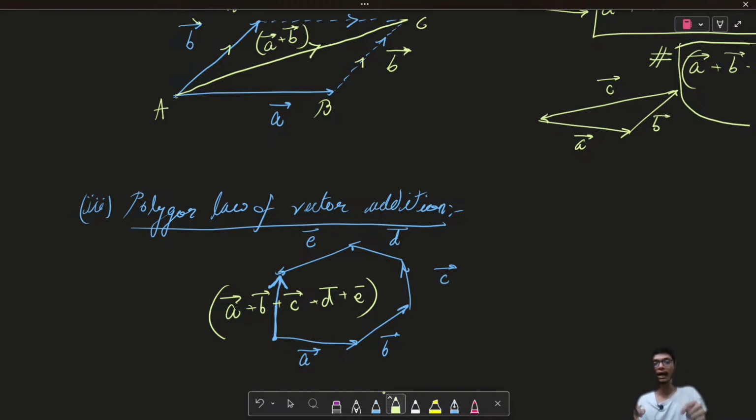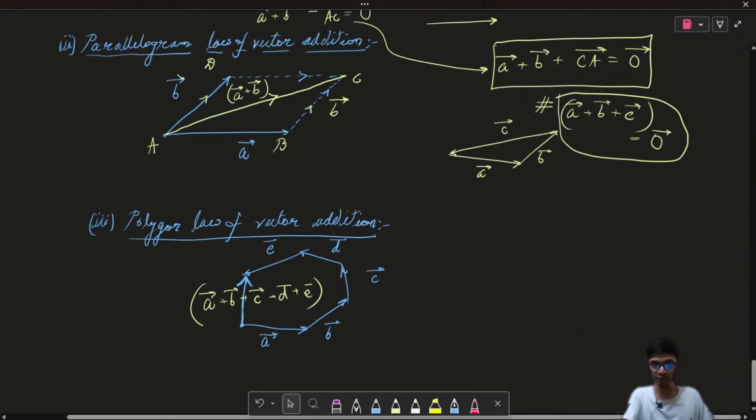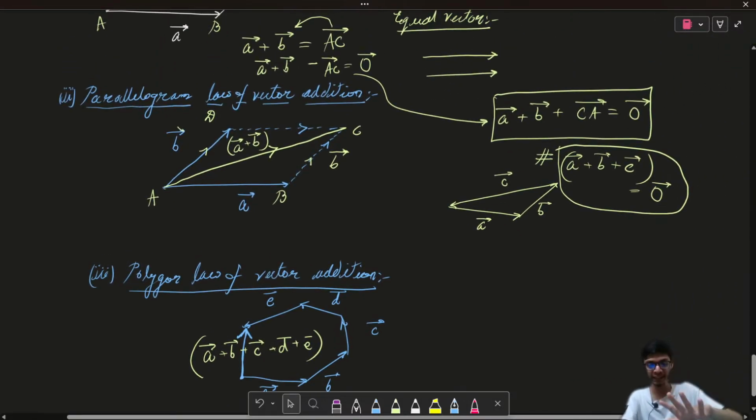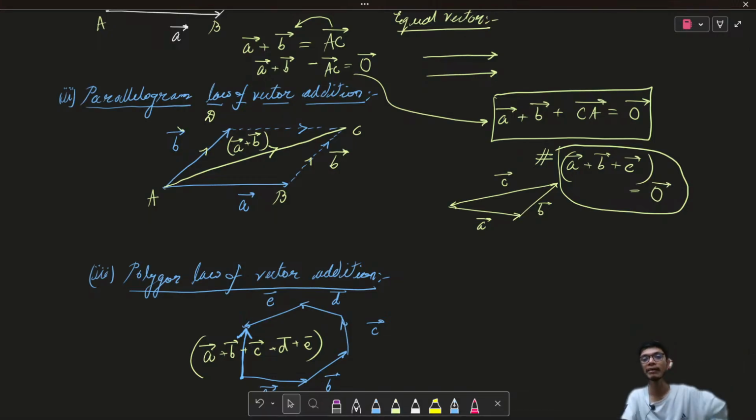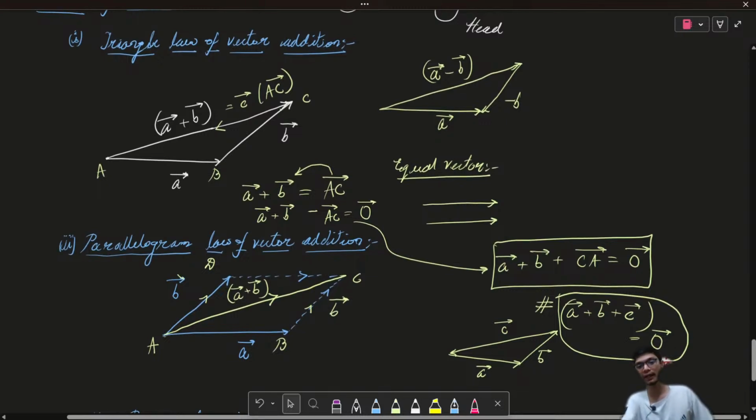So if I have multiple vectors and I leave one vector such that I join the tail of the first vector to the head of the last vector, that is going to denote the summation of all the n number of vectors. Okay, so this is basically the basic understanding about vector addition and vector subtraction. In today's class we learnt about vector addition, laws of vector addition, and vector subtraction, that is nothing but adding a vector in the opposite direction. I hope this is clear to all of you.